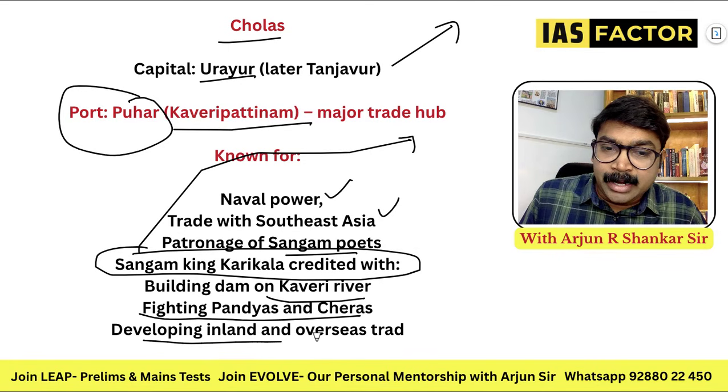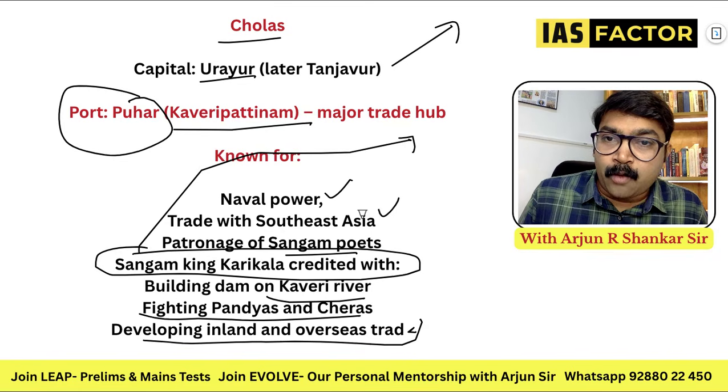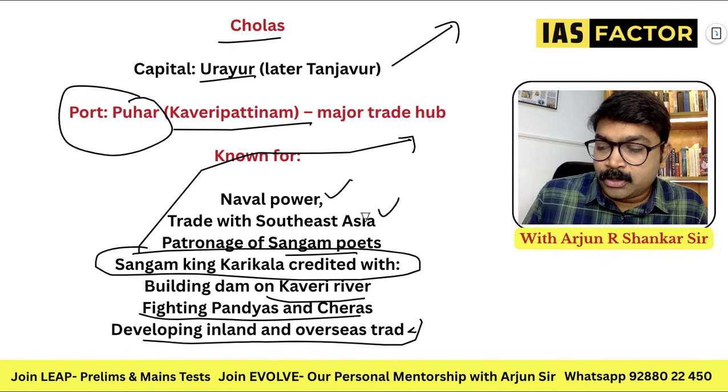He made inland and overseas trade. So a lot of things. So remember the Karikala of Cholas. He's known for these famous things, repairing rivers, etc. Note this for Puhar and Kaveri Pattanam.